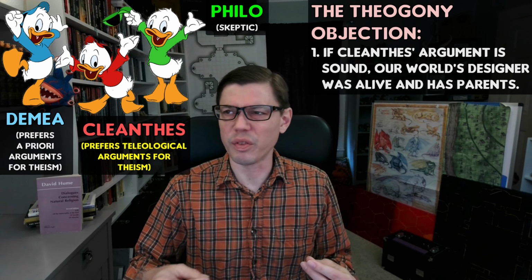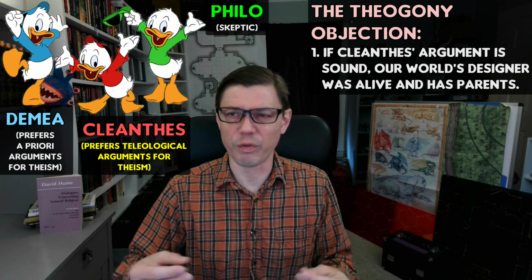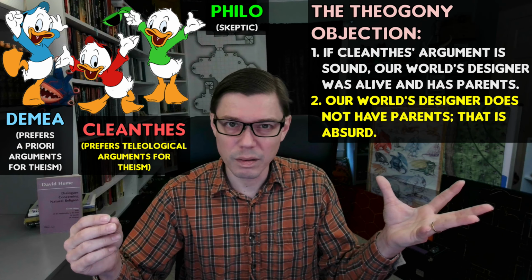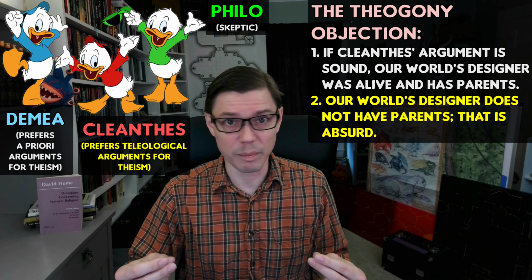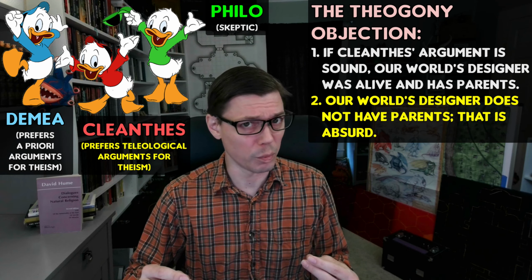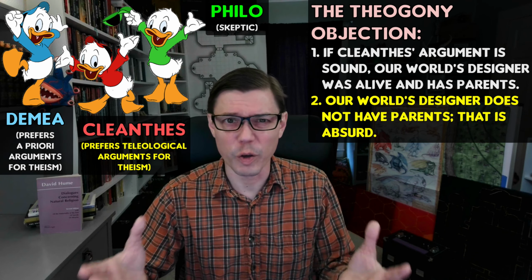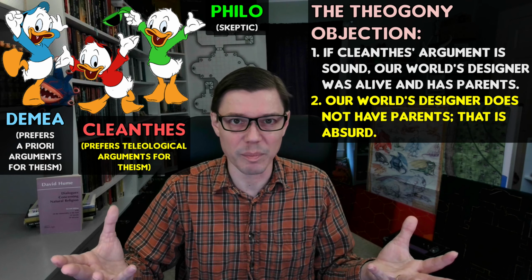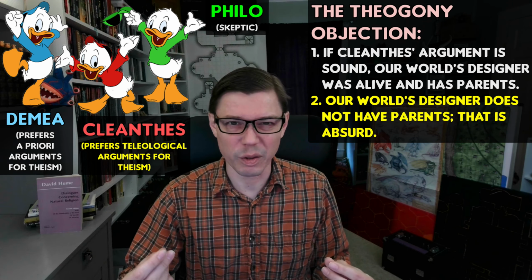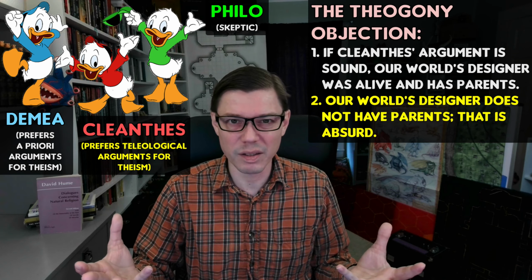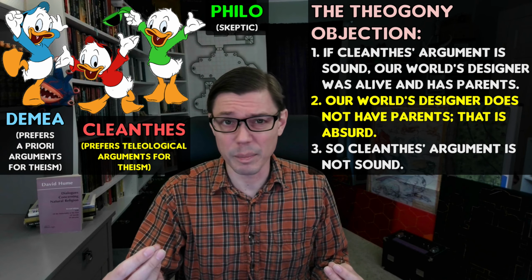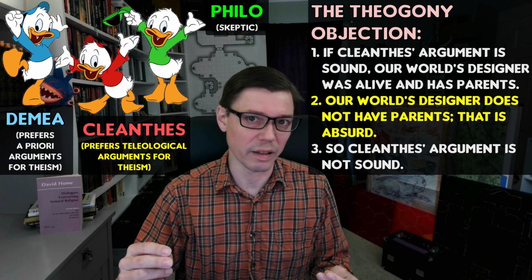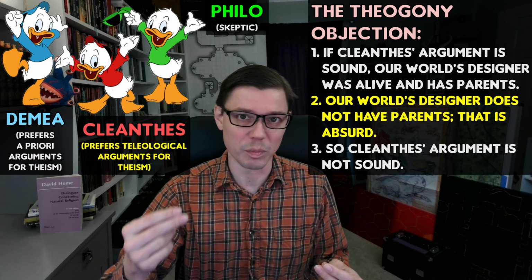And is that the kind of theology we want? Whole families of divine beings like the dodecatheism of ancient Greece? Well, maybe some of us are interested in that, but certainly not the trio of theologians in Hume's dialogues. If Cleanthes' argument is sound, then it should be likely that there are whole families of divine beings. Yet, it is absurd that there should be whole families of divine beings. So, Cleanthes' argument cannot be sound, or so goes the objection. This is the theogony objection to Cleanthes' teleological argument for theism in Hume's dialogues.